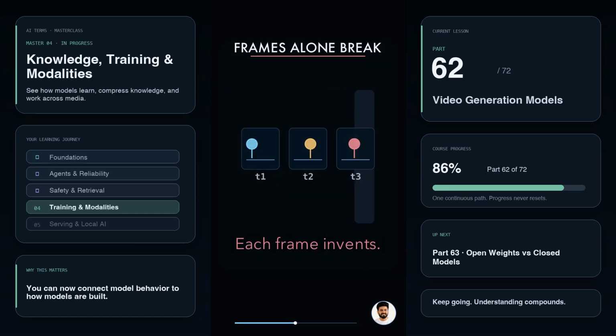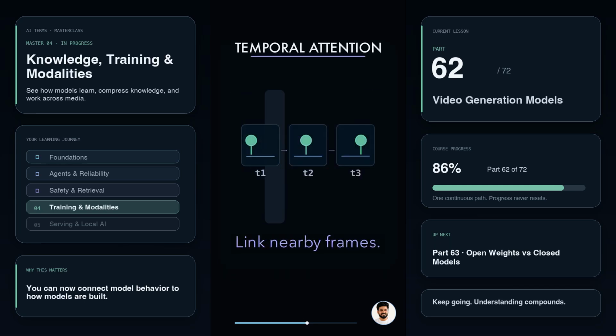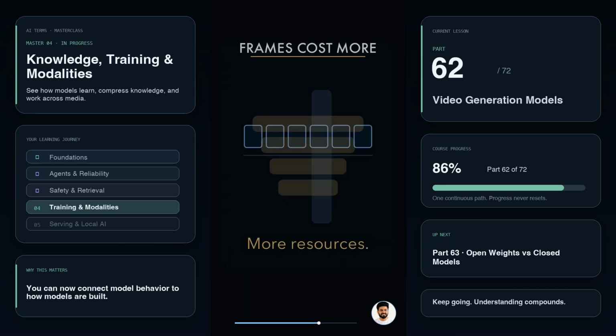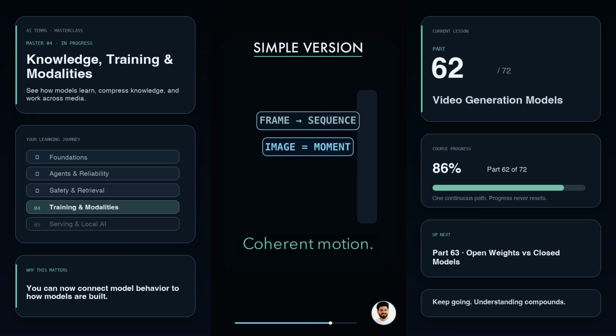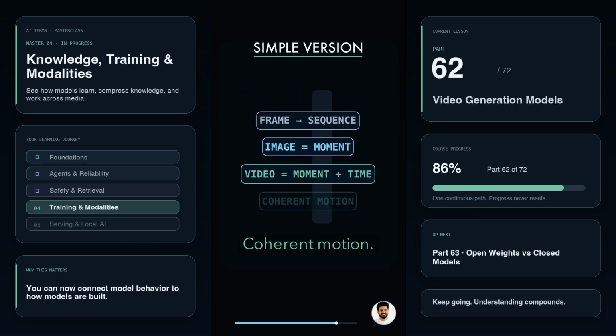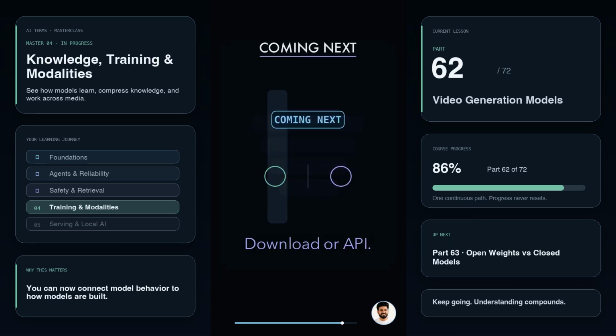If each frame were generated alone, faces, shapes, and backgrounds would flicker. Temporal attention links nearby frames, so the same subject can move without changing identity. More frames demand more memory and more compute. Simple version: image models create a moment. Video models create a moment that stays coherent through motion. Coming next, open weights versus closed models.